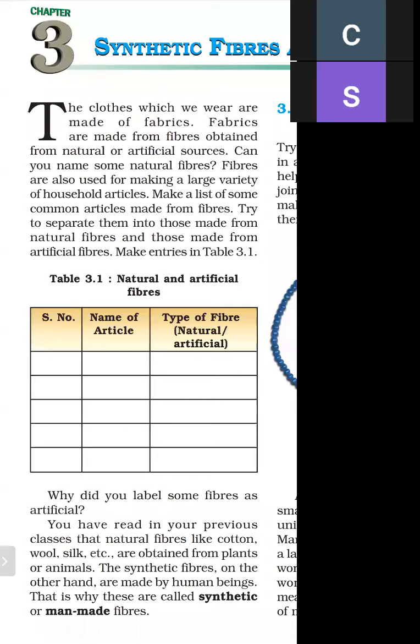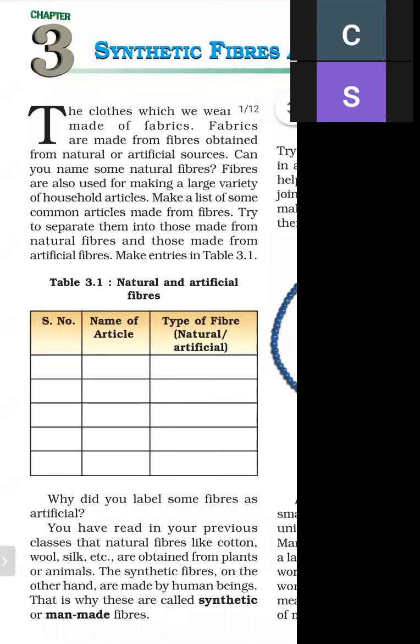These natural fibers are obtained either from plants or from animals. What are the examples of natural fiber? Cotton, wool, and silk. These are examples of natural fiber. And what are synthetic fibers? They are made by human beings using chemicals.